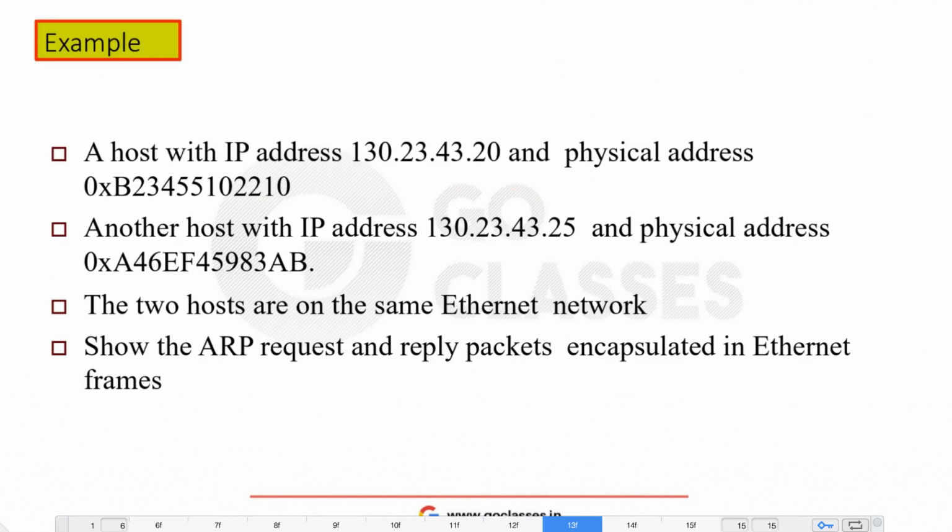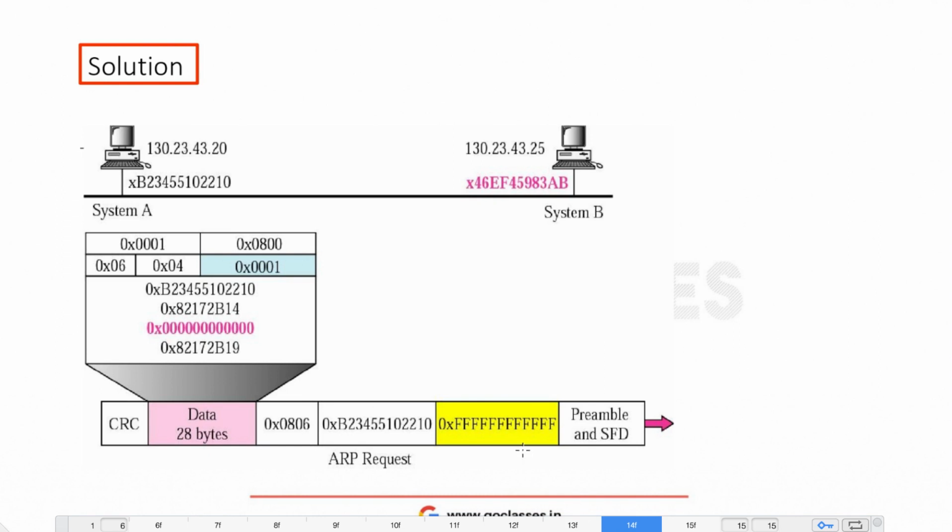So let's take one example. A host with this IP address and this physical address, and another host with this IP address and this physical address. These two hosts are on the same Ethernet network. Now let's see how the ARP request and reply behave. This physical address is needed by system A. So it will create one ARP packet and put that ARP packet in the Ethernet frame. Suppose we are using the Ethernet protocol. In this ARP packet there will be a source MAC address and a destination MAC address. The destination MAC address will be zeros.